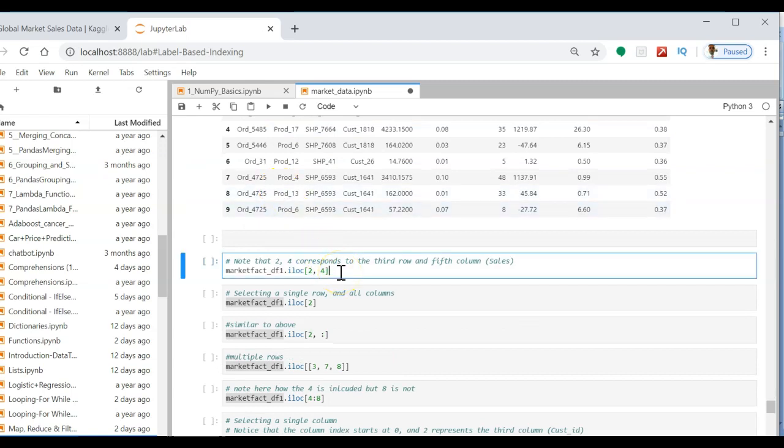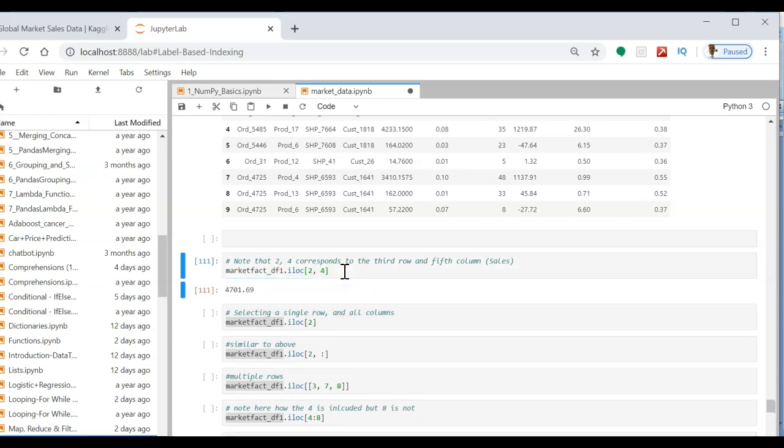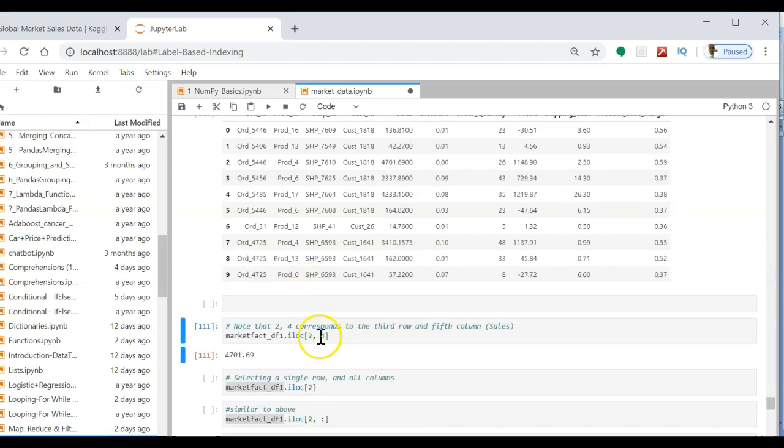Now in the position based indexing, we are going to make use of the function iloc given by pandas. If you want to select the third row and fifth column, since this is the index based method, the second is the index, so this is my second index and fourth column.